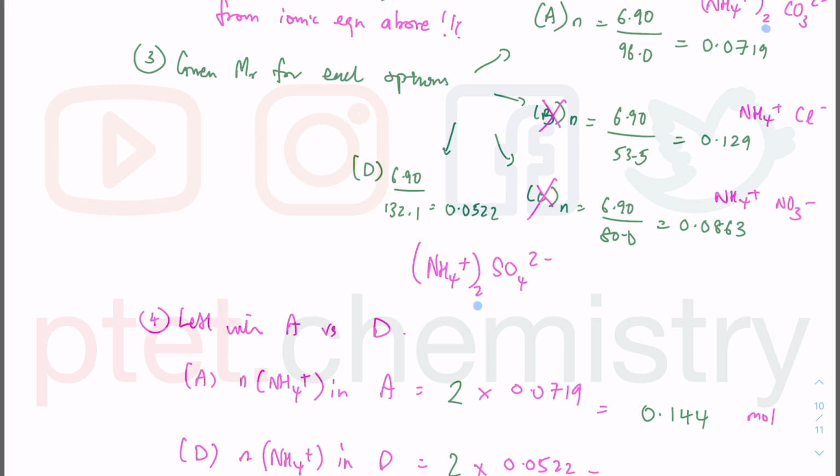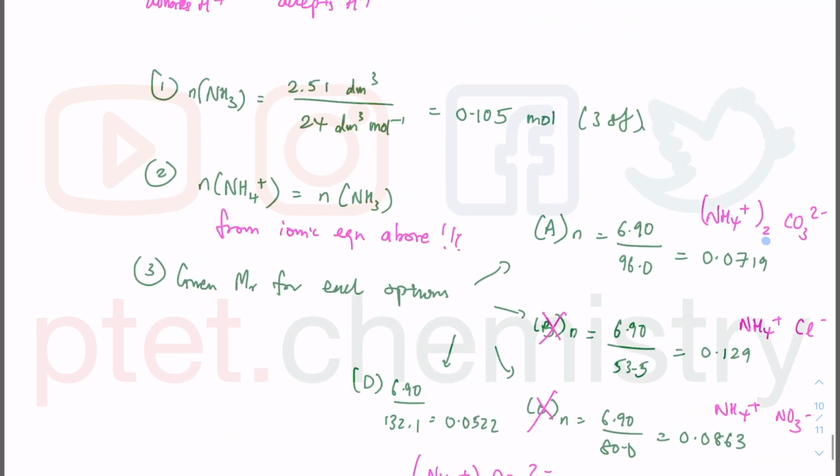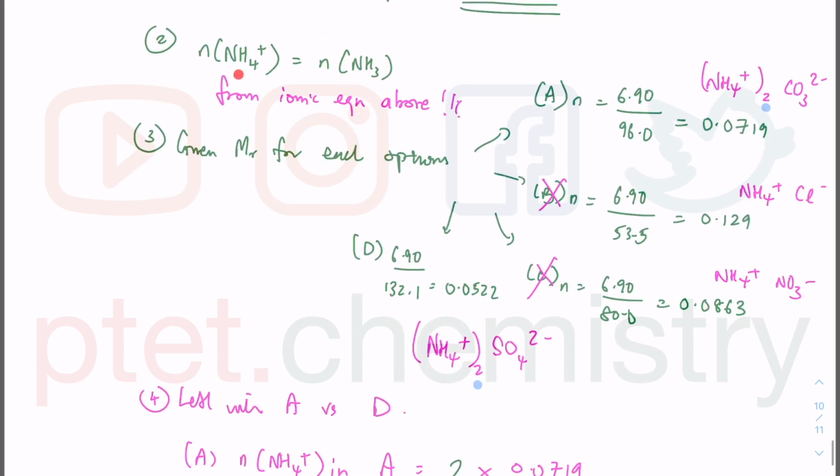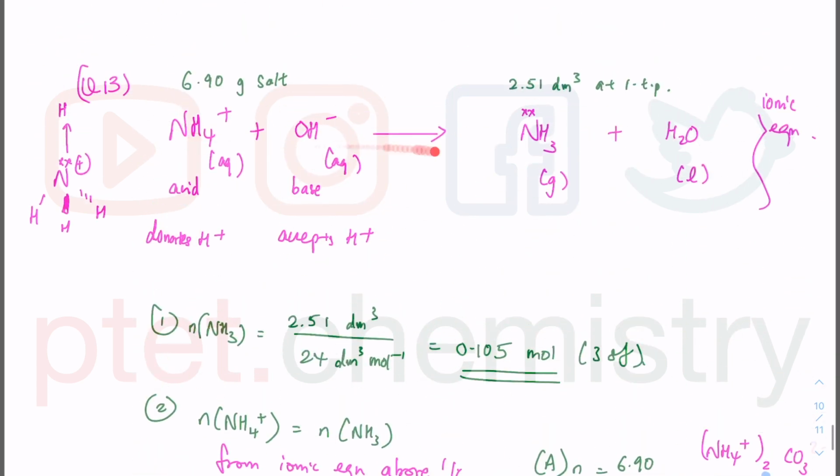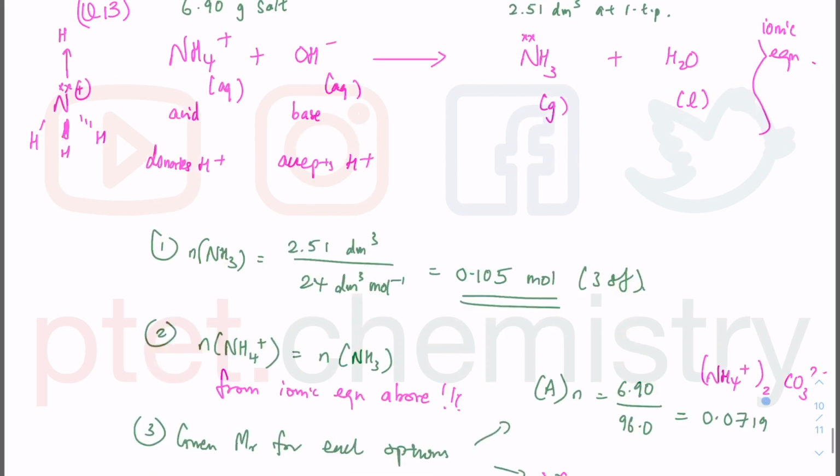Anyway, as you could see, it's actually quite easy to make mistakes, and sometimes you don't even notice that. Remember earlier, we wanted the mole of ammonia to be 0.105. The mole of ammonia comes from the ammonium according to this 1:1 mole ratio in this ionic equation, which you had done in year 9 IGCSE or O-level chemistry.